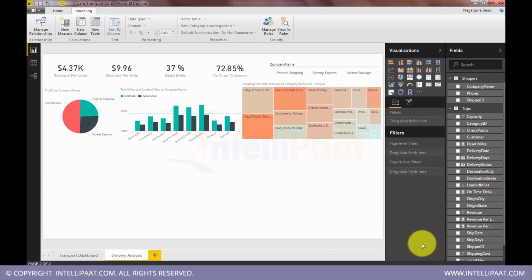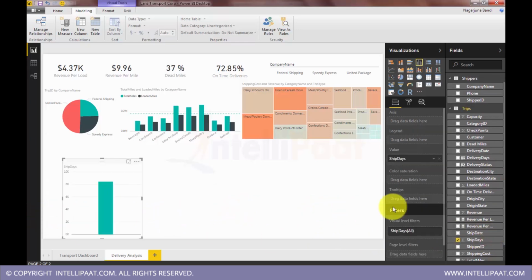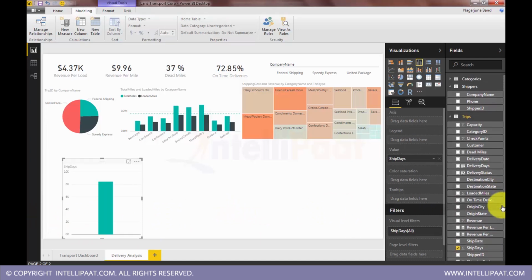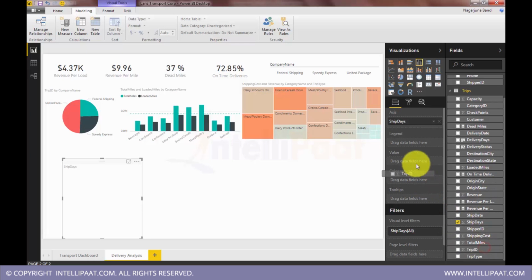One quick thing that I can do is get the ship days onto the canvas. I want to put this on axis, and I want to see the volume for each category.